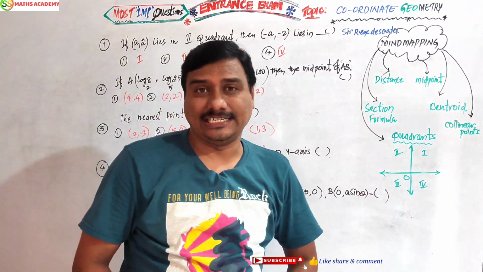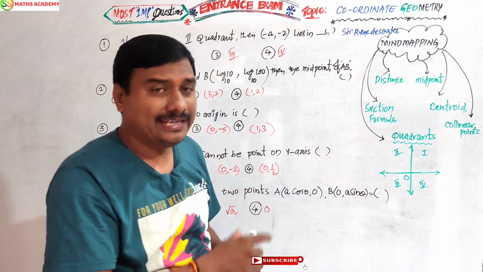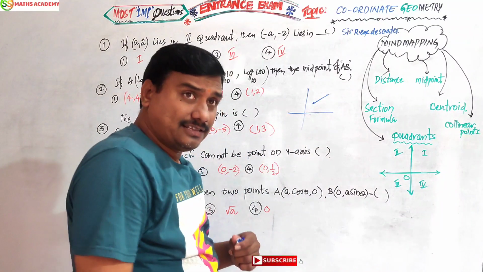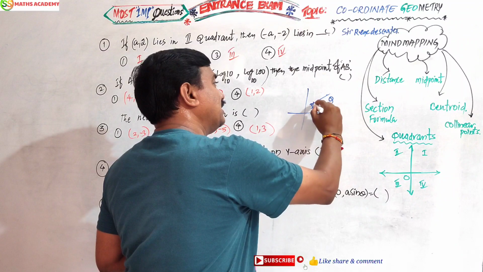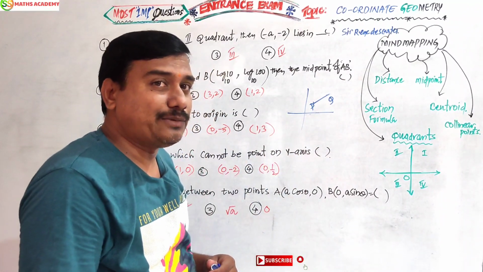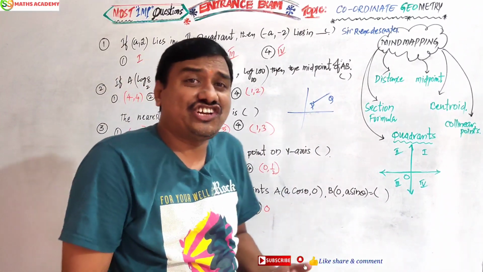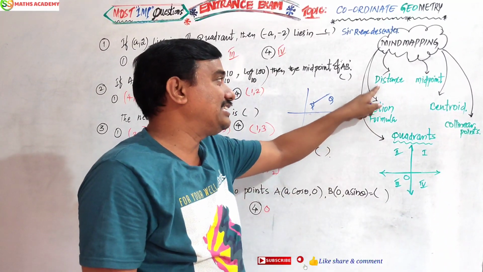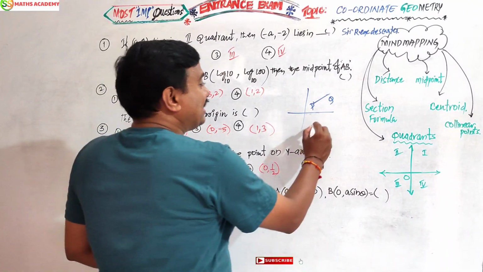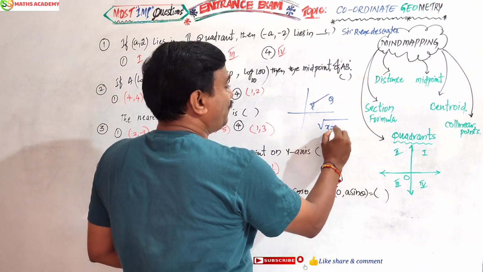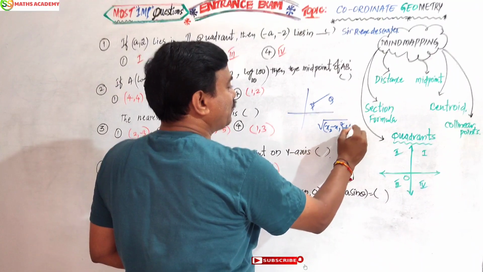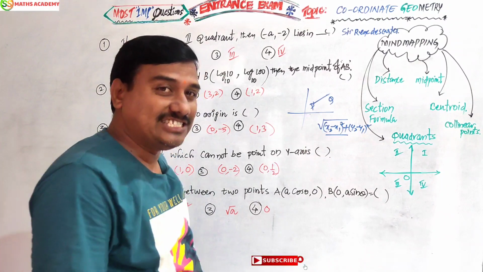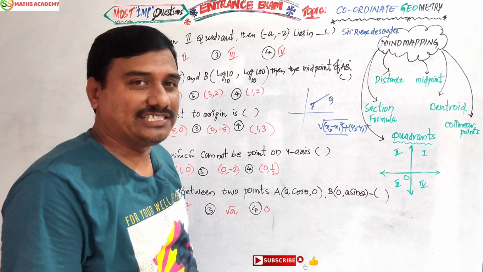Friends, what is distance? If you take any 2 points in a plane, these 2 points P and Q are called a line segment. Every line segment has 2 endpoints. It must have length. That length we have to find by using the distance between 2 points formula. That is nothing but the square root of (x2 minus x1) whole square plus (y2 minus y1) whole square. A very important formula to find the distance between any 2 points.